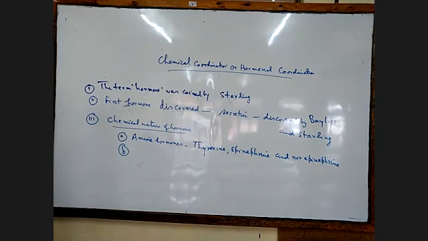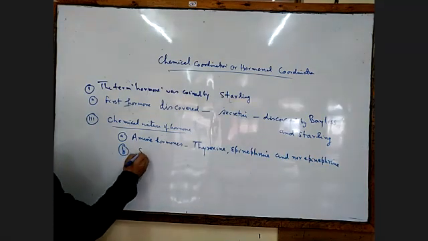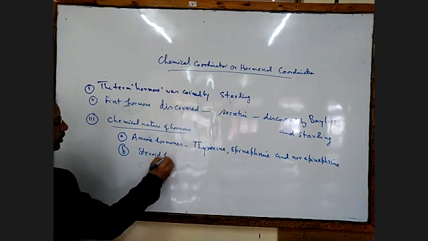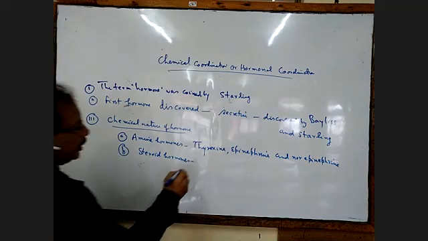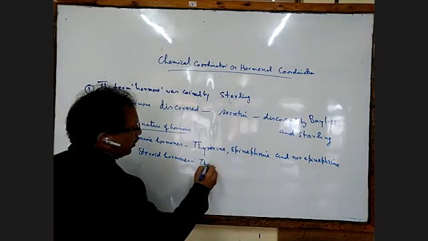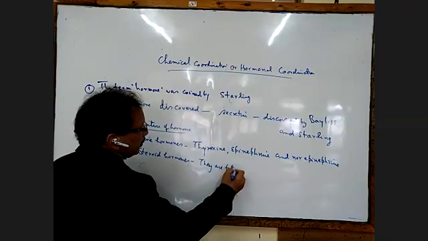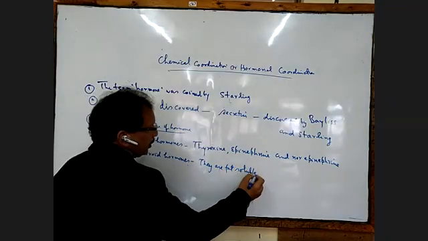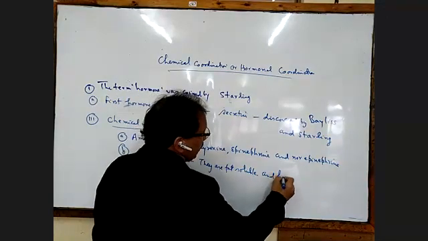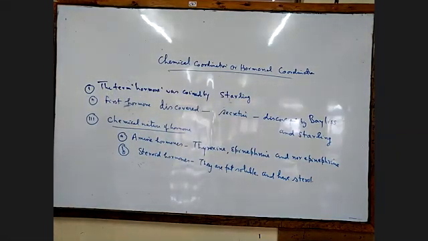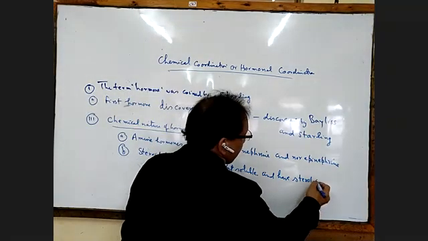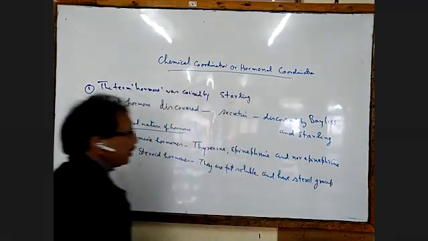Number B. The next hormone type is the steroid hormone. Steroid hormones are fat soluble and have a sterol group.